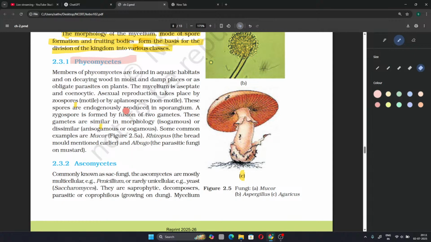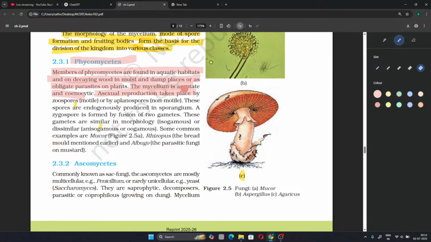Let's continue. Phycomycetes. Members of Phycomycetes are found in aquatic habitats and on decaying wood in moist and damp places, or as obligate parasites on plants. The mycelium is aseptate and coenocytic, meaning a multinucleate stage. Hyphae are multinucleate. There are no septa.